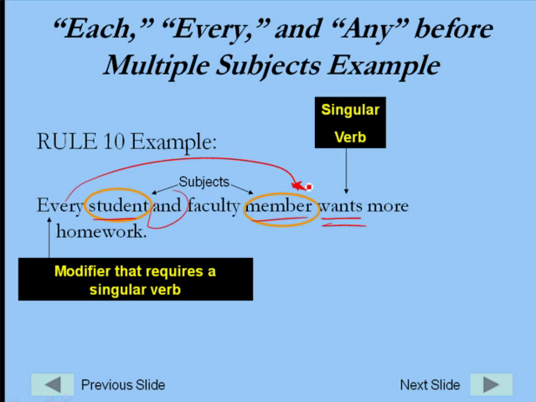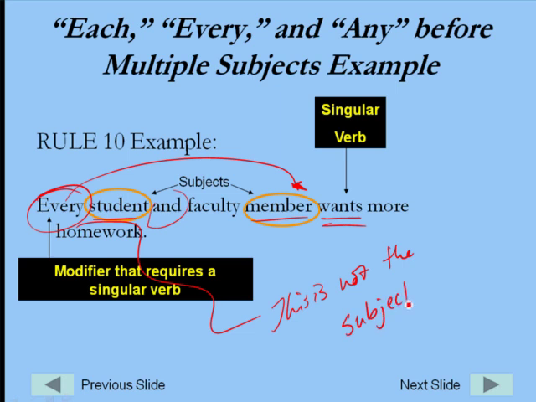Keep in mind that every is not the subject. But even though it's not the subject, it still is going to tell us that we need to have that singular verb.